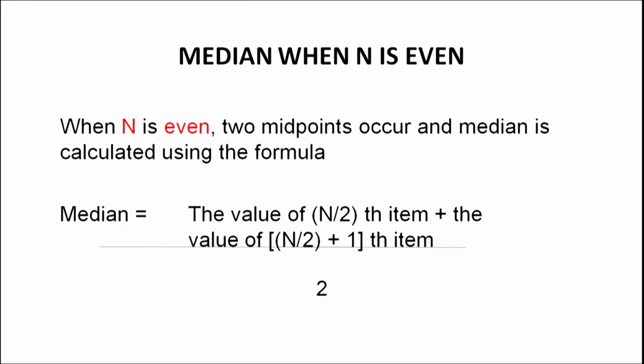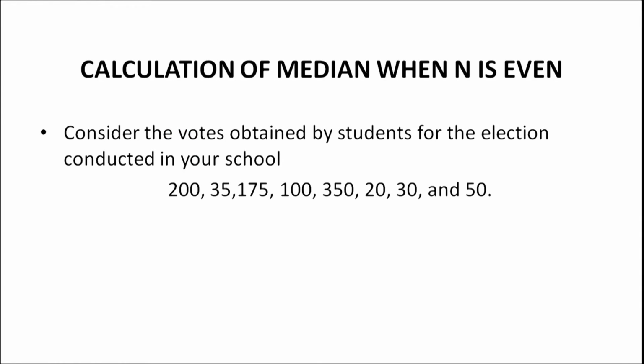Now, median when n is even. When n is even, two midpoints occur and the median is calculated using the formula: median is equal to the value of the (n by 2)th item plus the value of the (n by 2 plus 1)th item, divided by 2. Again, calculation of median when n is even.